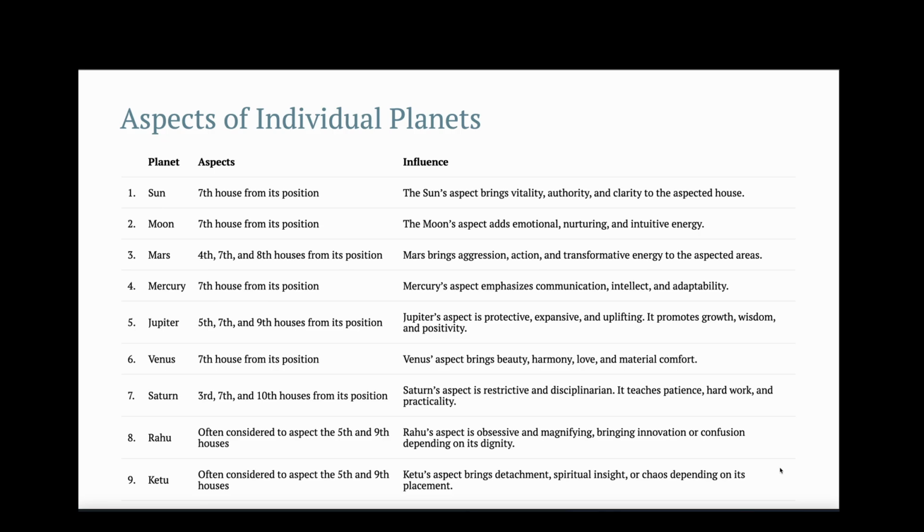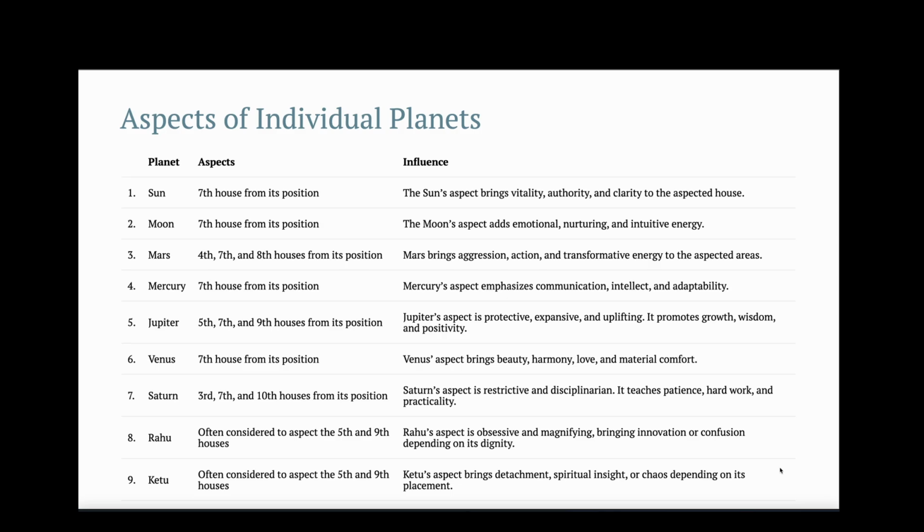So the aspect of each individual planet. Sun's aspect will bring vitality, authority, and clarity. Moon's aspect will bring additional emotion, nurturing, and intuitive energy. Mars' aspect will bring aggression, action, and transformative energy. Mercury's aspect will emphasize communication, intellect, and adaptability. Jupiter's aspect is protective, expansive, and uplifting.